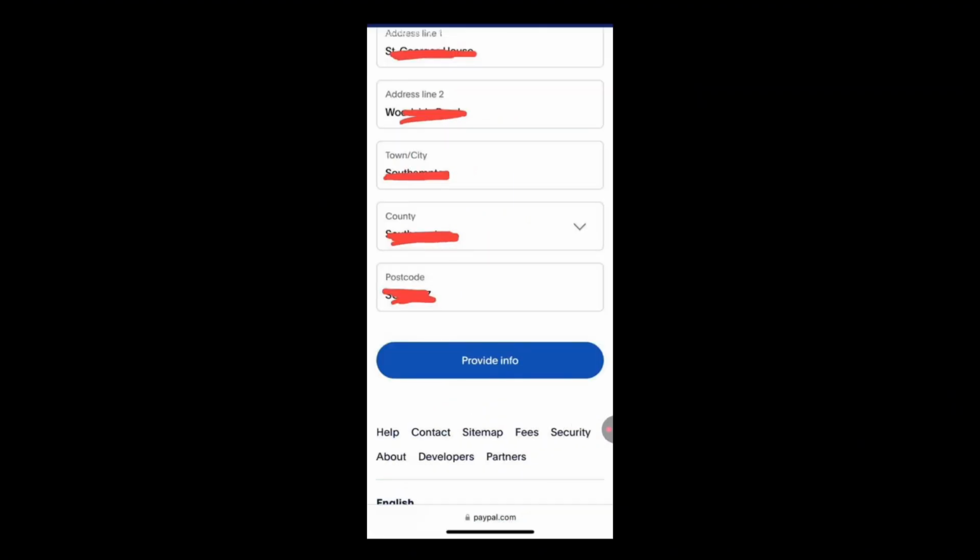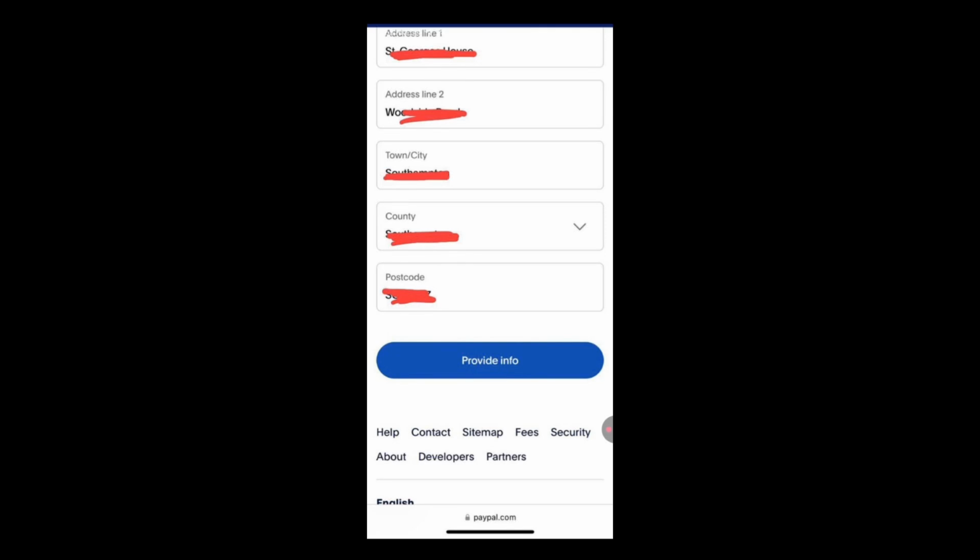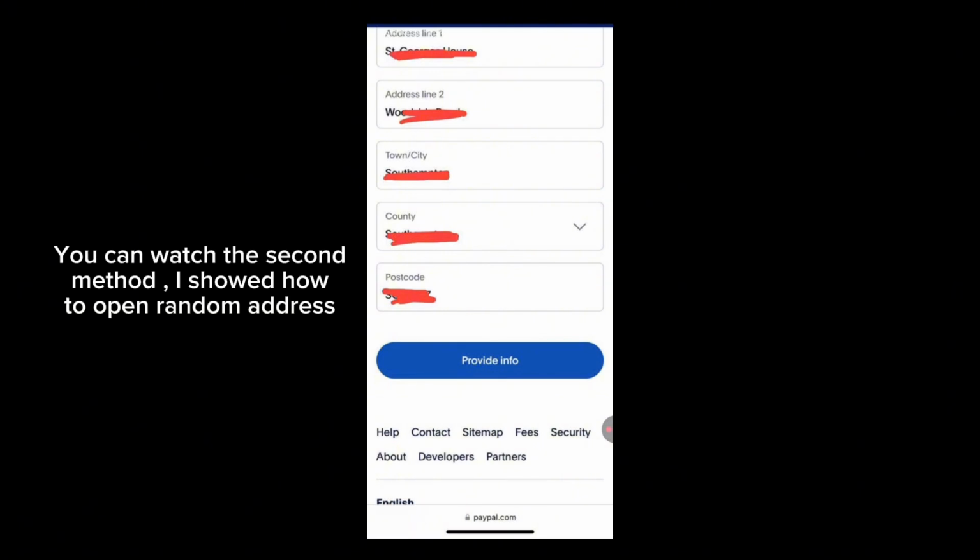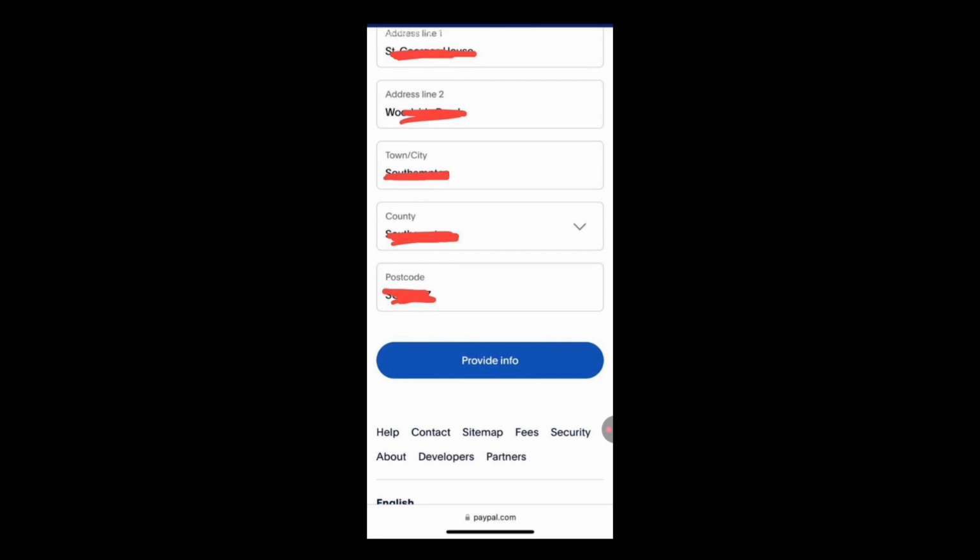Under the address line, you are going to search for any UK address and fill it in. To get an address, you can go to random addresses UK. Just type that into your browser and it is going to bring it out. You know that we cannot have the same address here, so you can just look for an address to use on random addresses. Input your address line 1, line 2, your town, your country, your postcode. The postcode you'll be using is a UK postcode. You click on provide info.